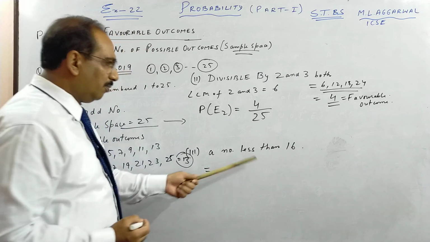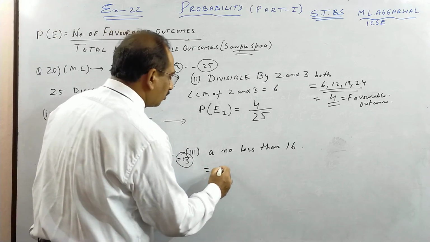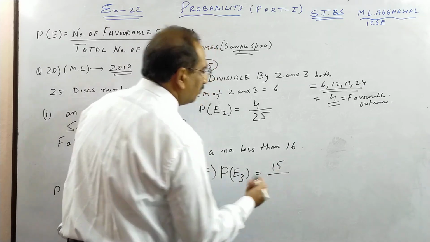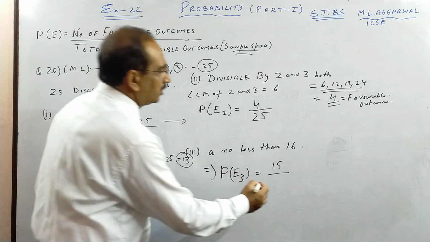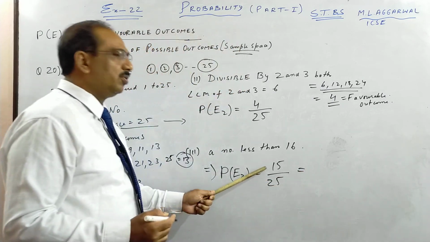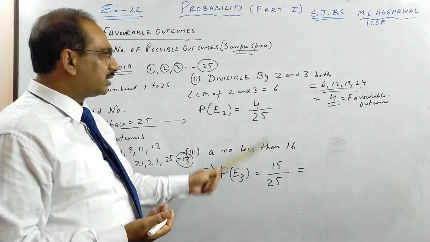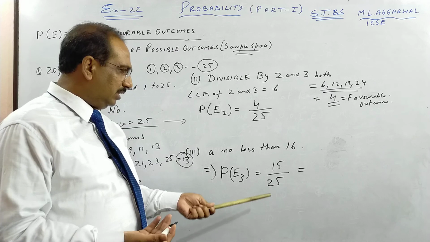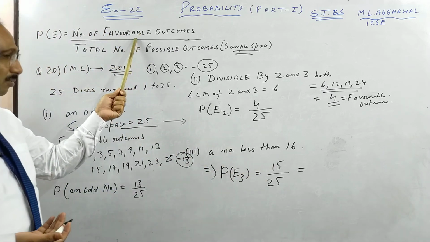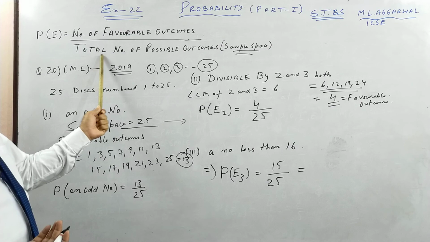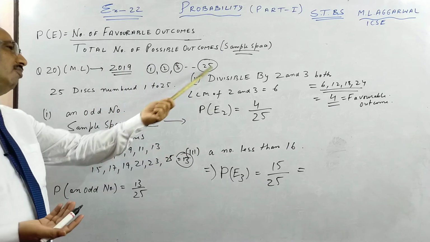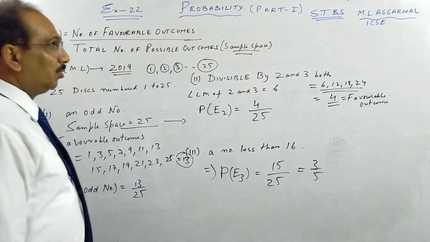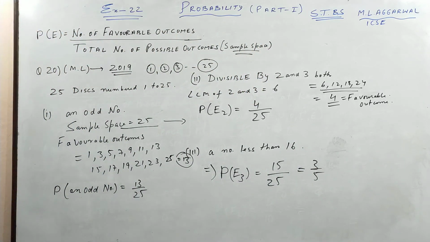Last one over here, number less than 16. This is very easy. You can call it probability of the third event. Less than 16 means up to 15 and the total is 25. So this I am not writing all. You could have written 1, 2, 3, 4, but not necessary over here because this is very simple. A number less than 16: 1 to 15 are less than 16. So you have 15 favorable outcomes and 25 always. Sample space is the same. Total number of possible outcomes we have is 25 discs. So if you cancel it is 3 by 5. Okay, children, please pause the video and copy.